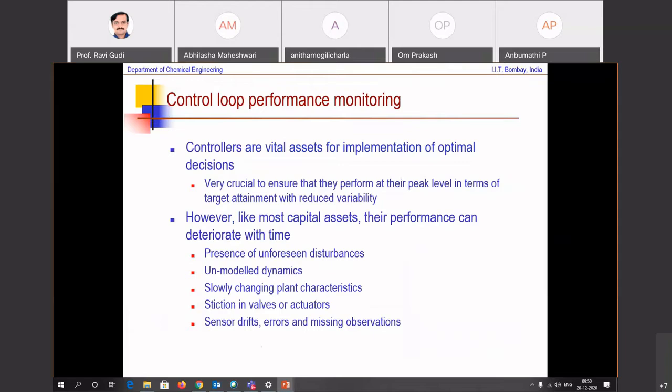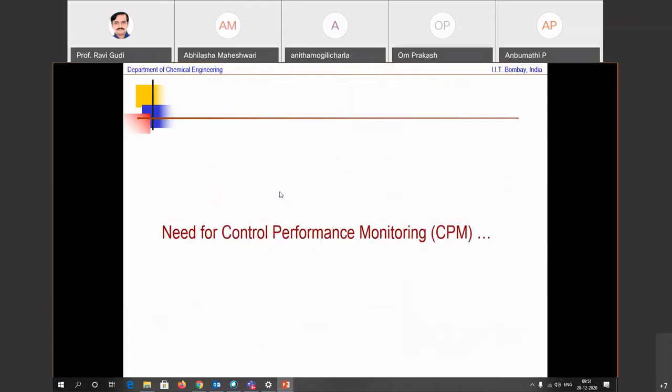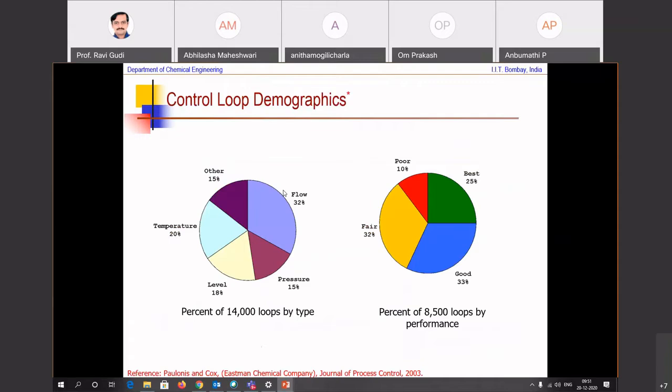the plant dynamics. When you implement it, there can be friction in valves, there can be actuator biases, and so on. So, given this, there can be an error in performance or a variation in performance. Likewise, sensor drifts, missing observations, all of these can affect the control loop performance monitoring. So what you want to be able to do is monitor the health of this control loop, and then make sure that you drive it as close to its peak health as possible.